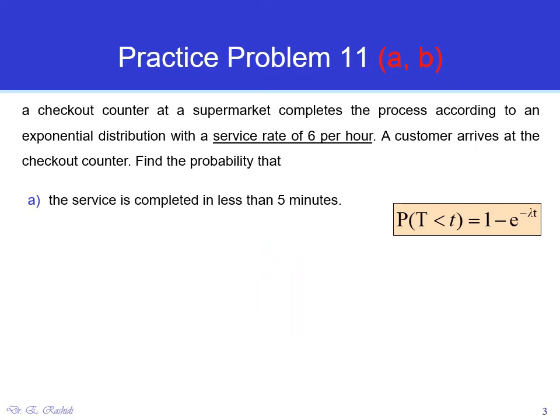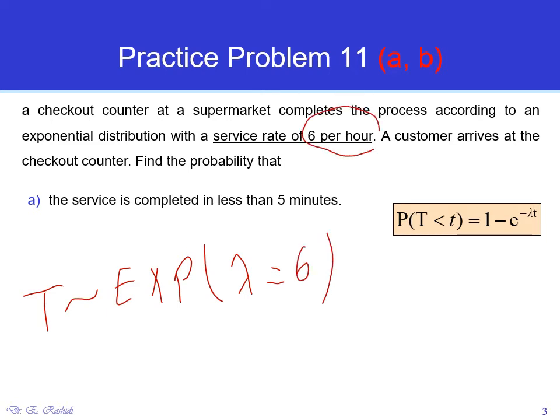So here, if we define t as the random variable representing the service time between two customers, according to the problem, it follows an exponential distribution with the rate lambda equal to, if you go with hour base, 6 customers per hour. But in these types of questions, you have to be careful because the question is asking for a minutes base, 5 minutes, and the rate is given on an hourly basis. So you either have to go everything in hour based or everything in minute based. Let's go with everything in hour based first.